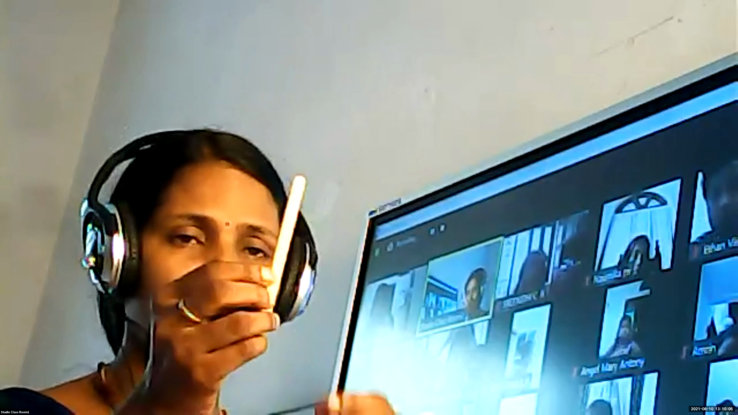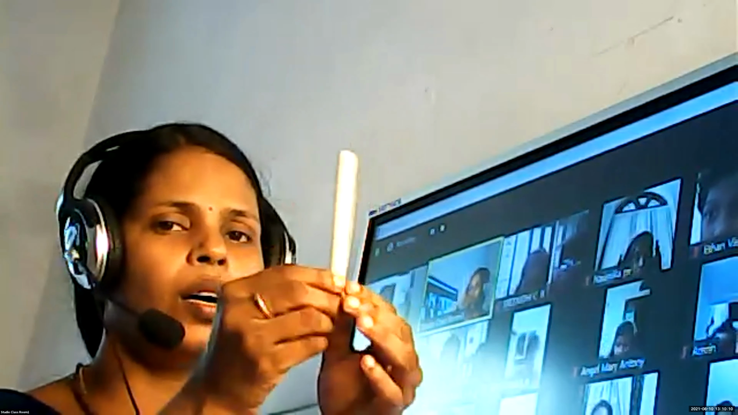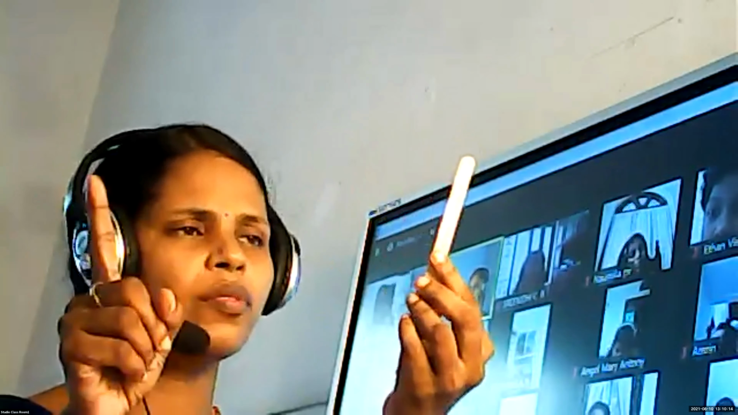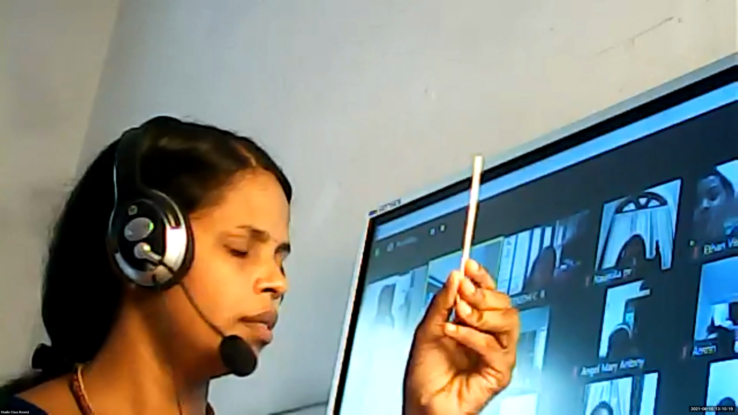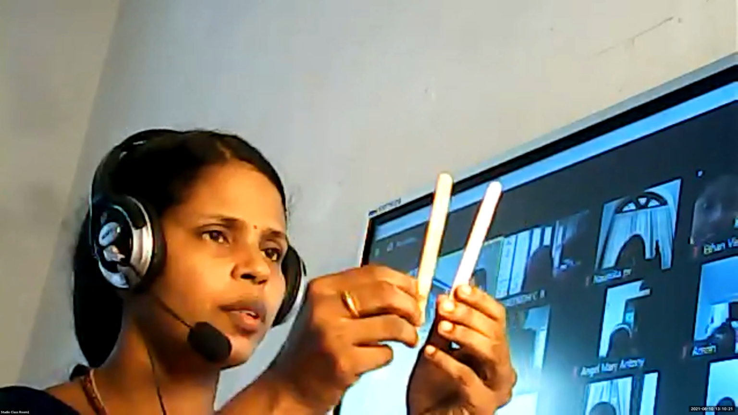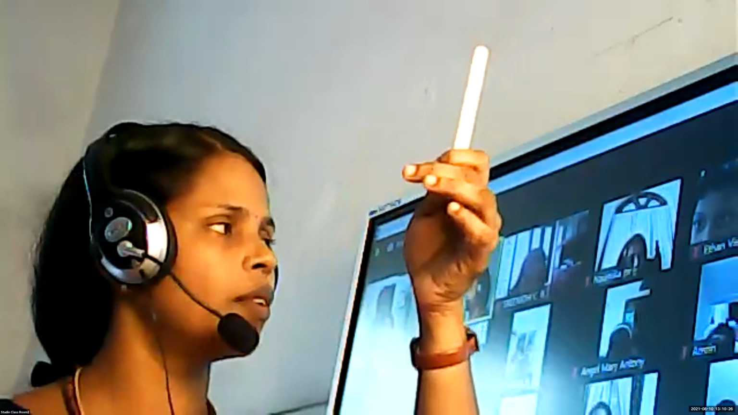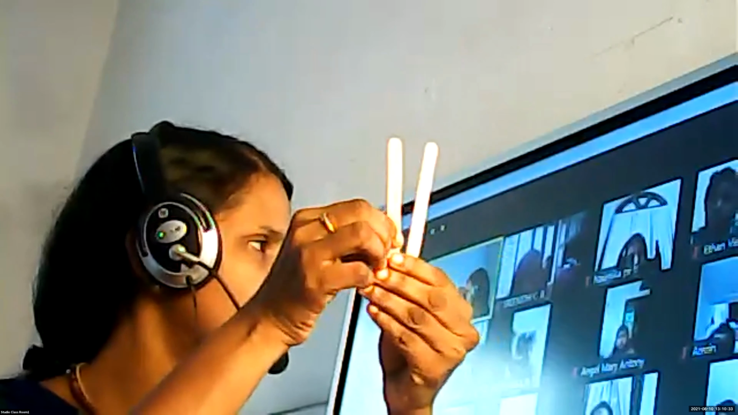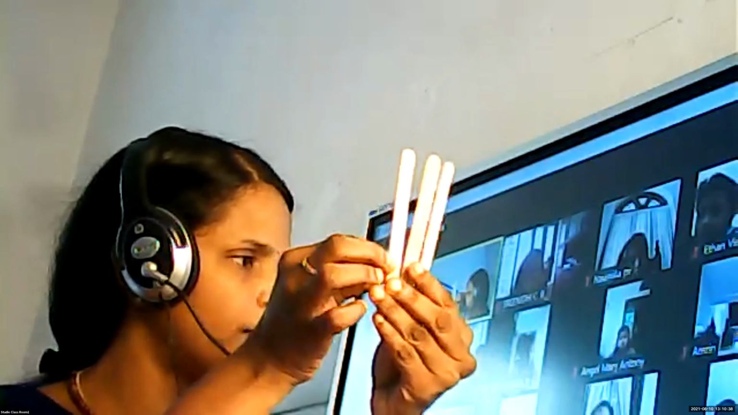Now you can see one chocobar stick. And this is one, only one. So we can say one, one, one. Now I'm adding one more. Now it becomes 2 ones. This is 1, 1. One more came, so 2 ones. Another one came, now 3 ones.